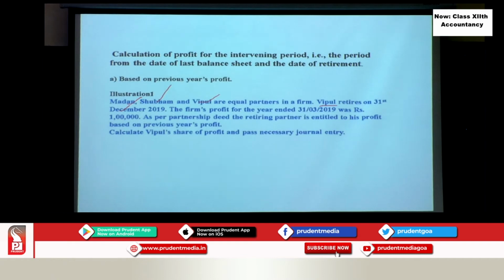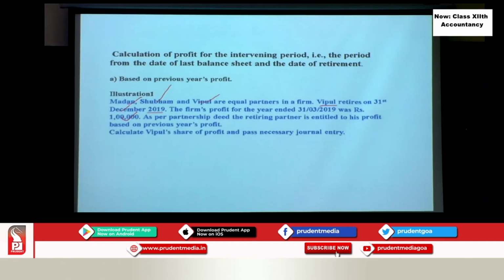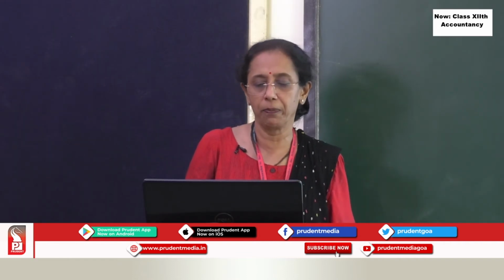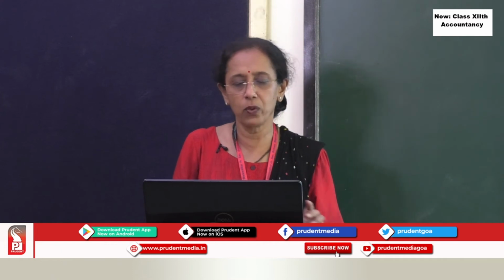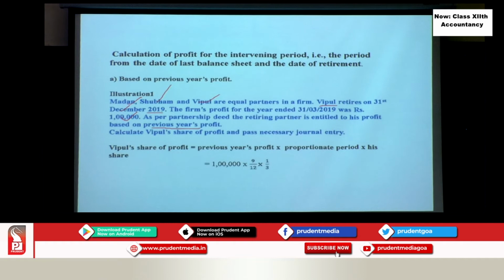So what is the profit earned at the end of the previous year? It's given to you. What is it? Rupees 1 lakh. So based on this we have to calculate it. Let us see the calculations, and then we will pass the journal entry to credit his share of profit. Okay. So now all of you look here. What is the formula we use? Previous year's profit multiplied with proportionate period and his share. If we have to calculate Vipul's share, this is the formula.